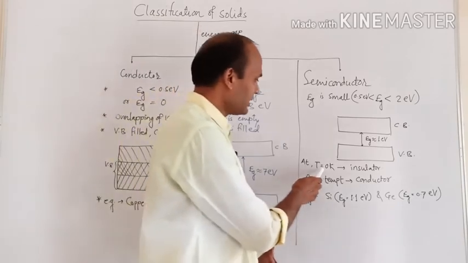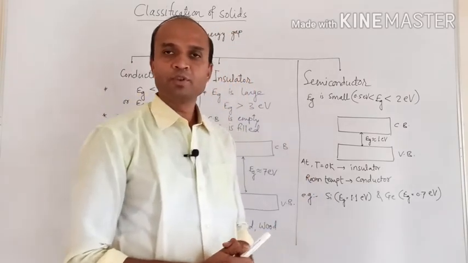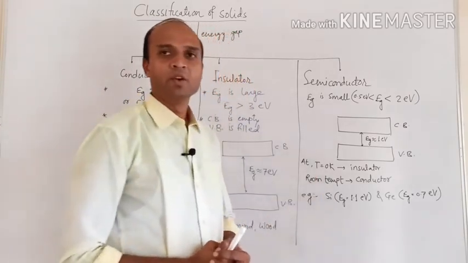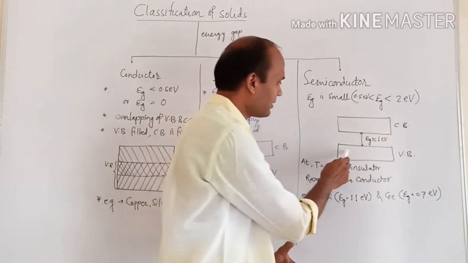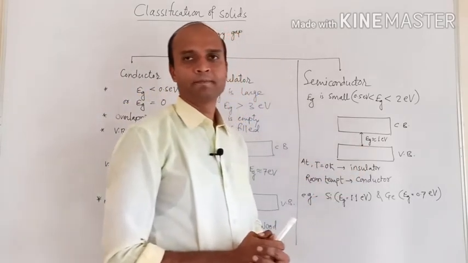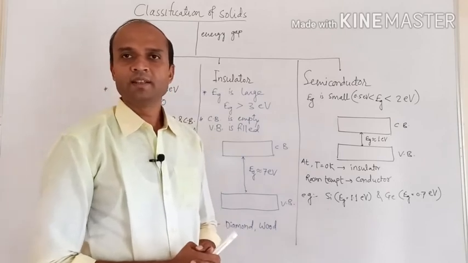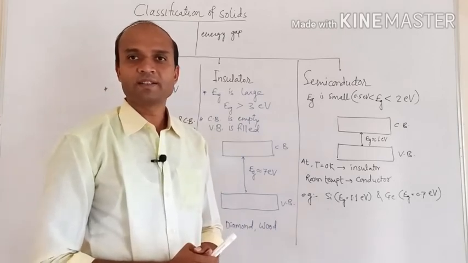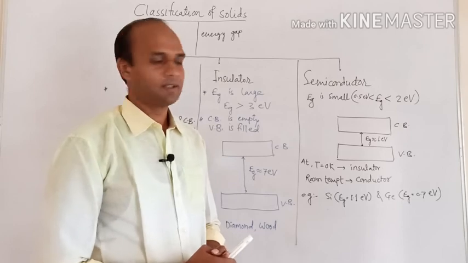Now at absolute zero temperature, T equal to 0 Kelvin, what will happen? Electrons are available in the valence band, but they cannot participate in electrical conduction.